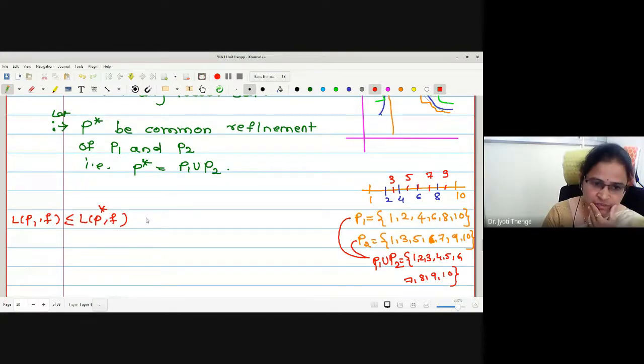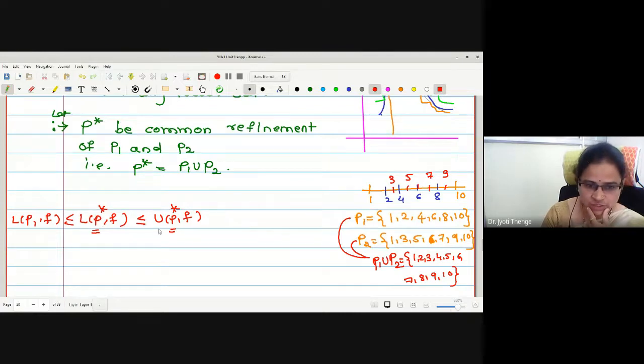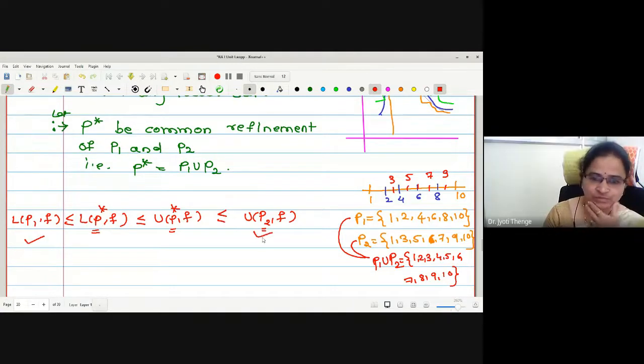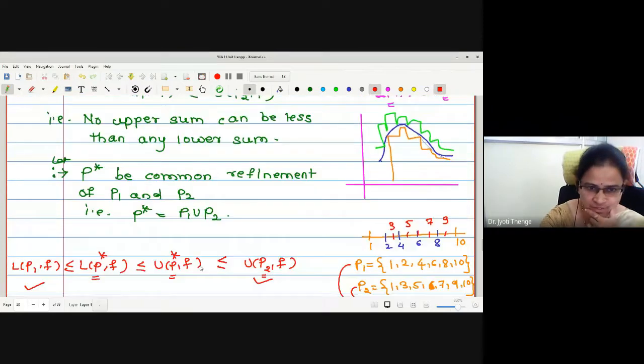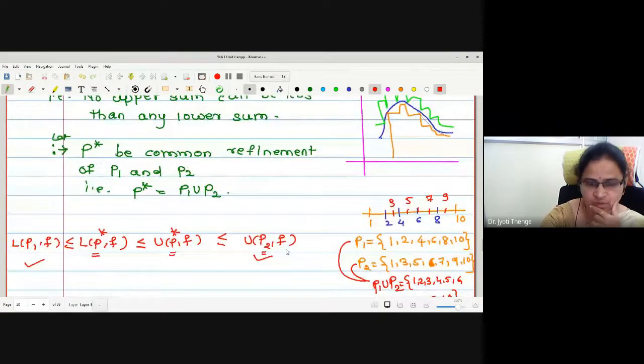What is the relation between LP star F and UP star F? Same partition we have now. Less equal. What is the relation between UP star F and UP2F, where P star is a refinement? Less equal. Hence we have proved LP1F is less than or equals to UP2F. Right? LP1F less than or equals to UP2F.